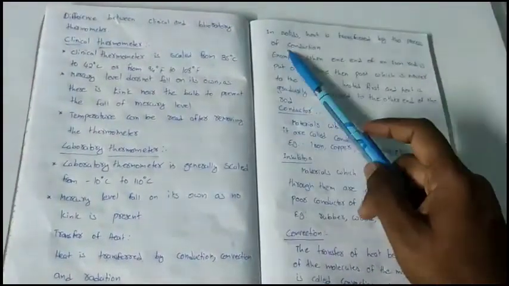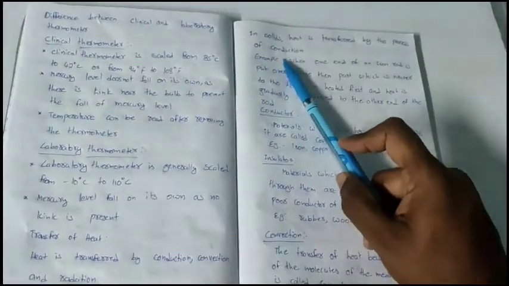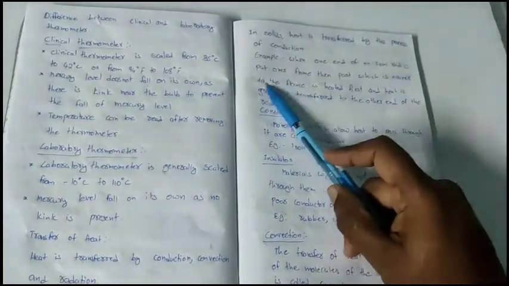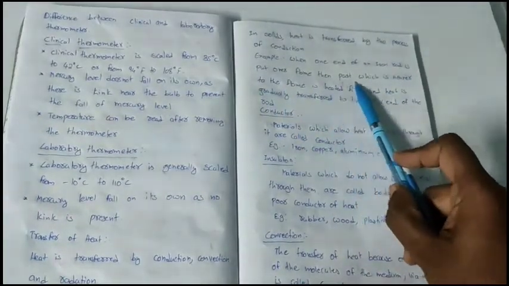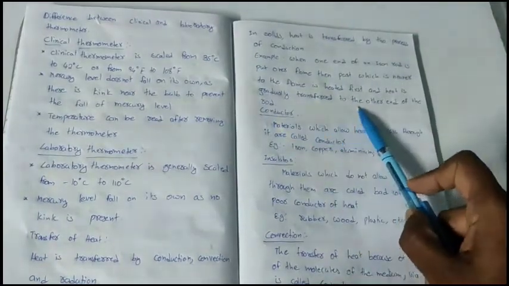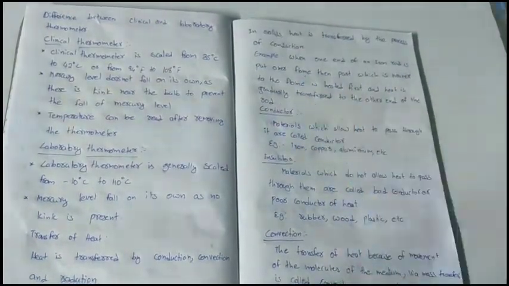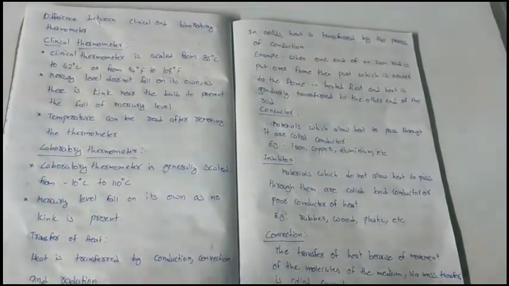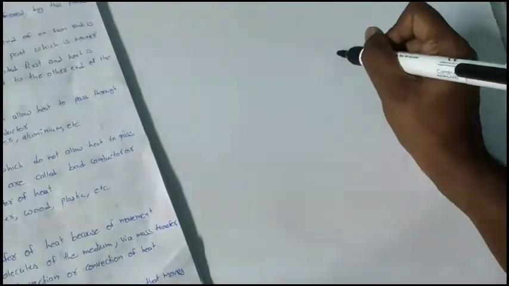In solids, heat is transferred by the process of conduction. An example of conduction is when one end of an iron rod is put over a flame, then the part which is near the flame is heated first and heat is gradually transferred to the other end of the rod. So what does it mean? First I am having one flame, here I am having a flame.